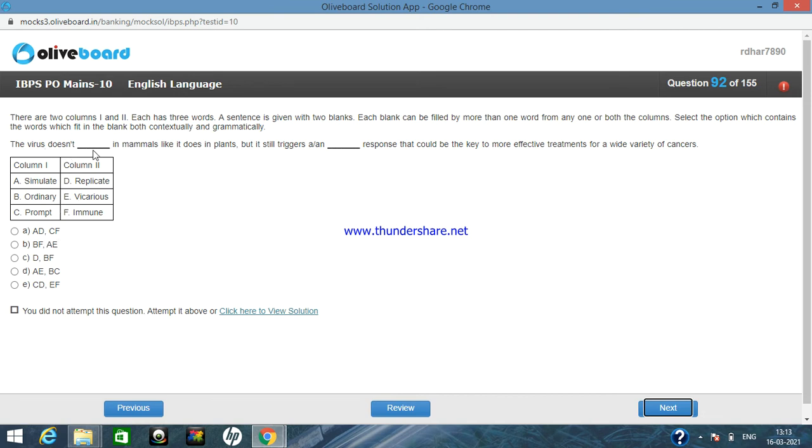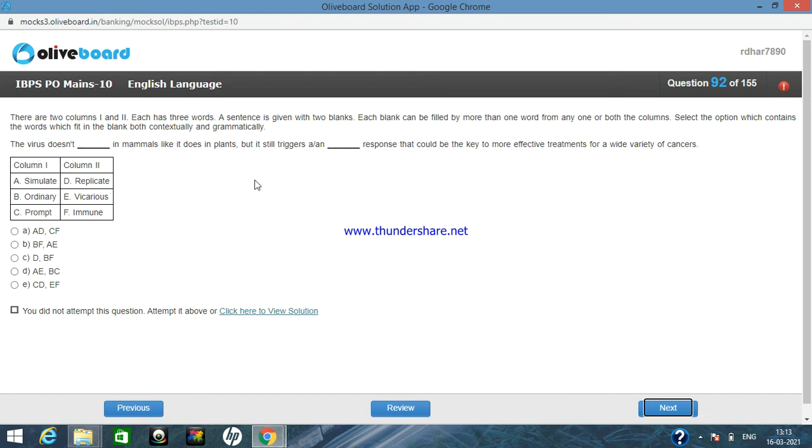So the virus does not prompt in mammals. So prompt means basically immediate or direct. So this is also contextually true, like it does in plants, but it still triggers an immune response that could be the key.